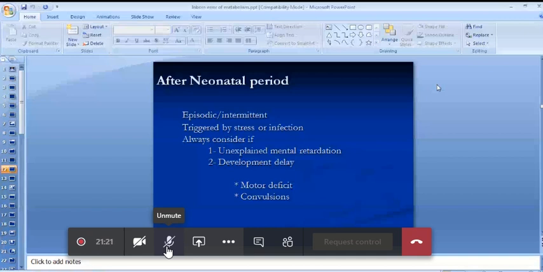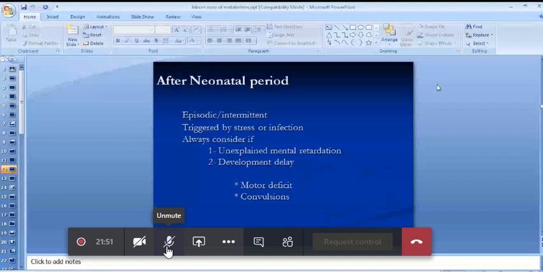I'm repeating again that in the post neonatal age, that is after the first 28 days of life, if the patient presents with persistent fits or convulsions, developmental delay, mental retardation, and gross motor deficits, for example if the baby has not achieved neck holding, if the baby has not developed any eye contact, you may investigate him or her for some inborn error of metabolism.